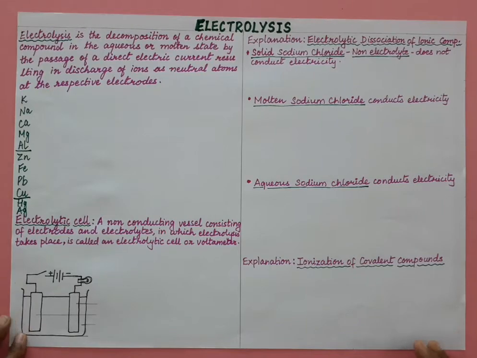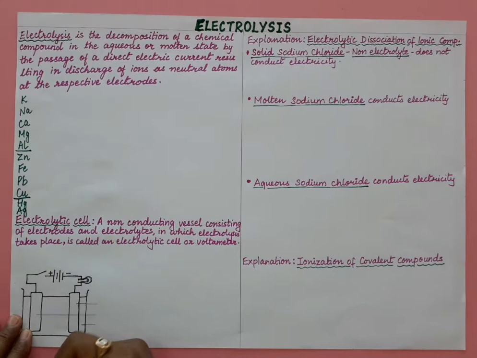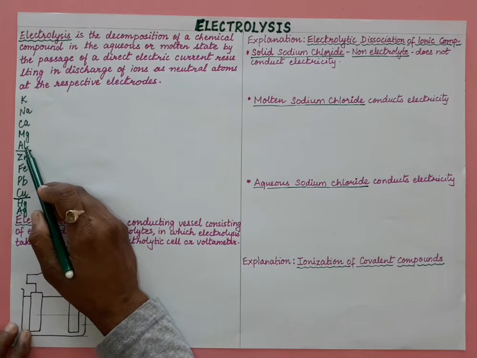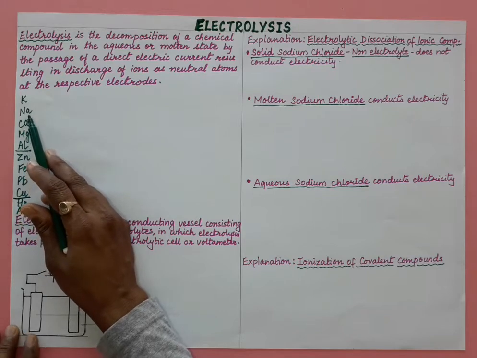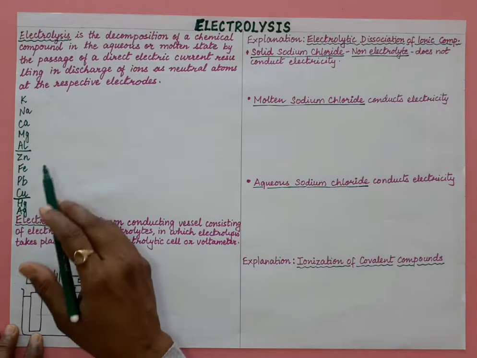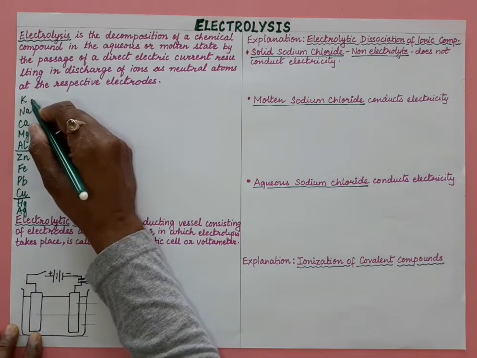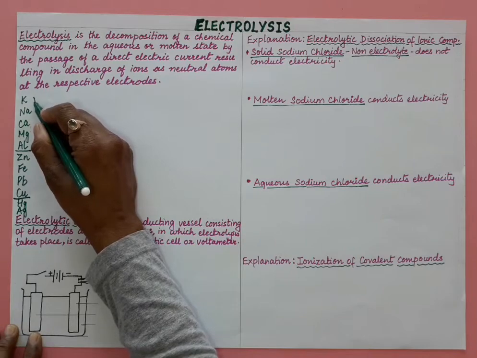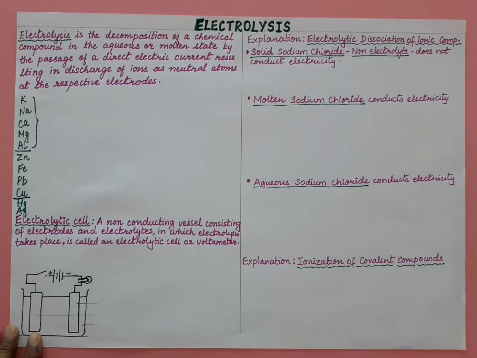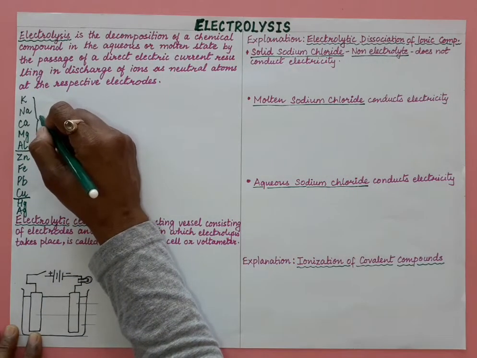So if we want to extract these metals from their ores, say rock salt or bauxite. Aluminium's most important ore is bauxite, sodium's is rock salt, dolomite, all these metals. If we start heating sodium chloride, we will not get sodium and chlorine. So we have to pass electricity to decompose sodium chloride.